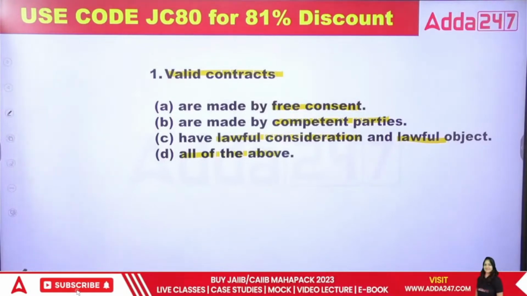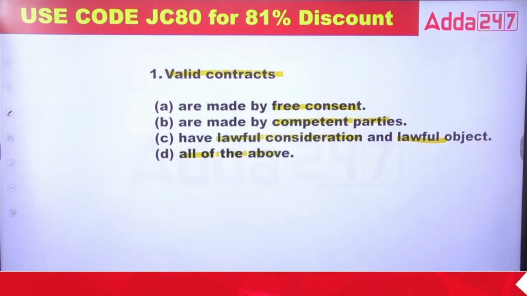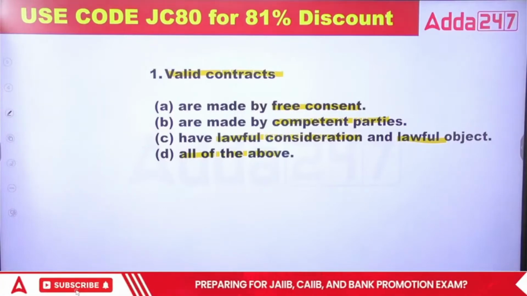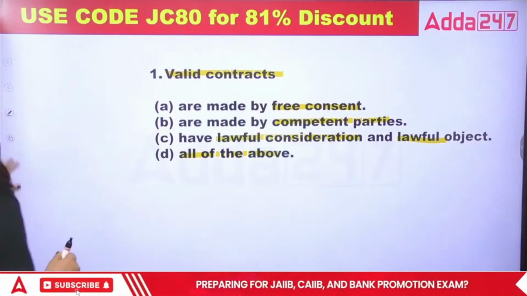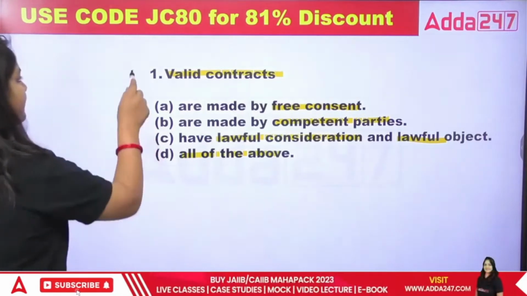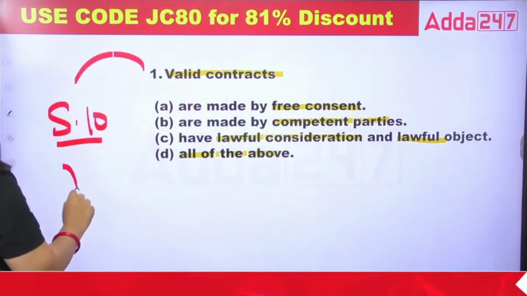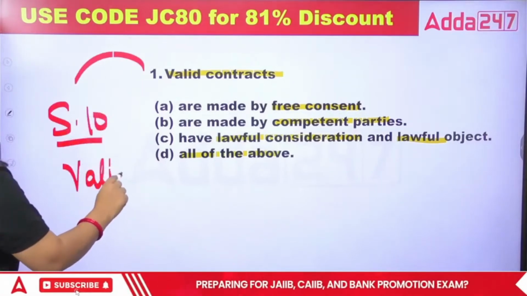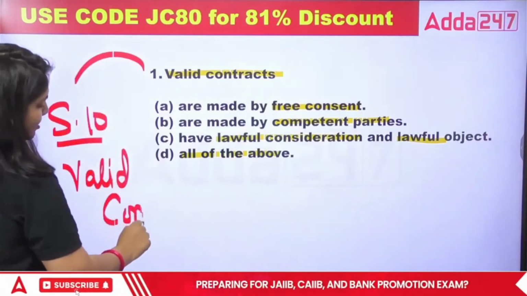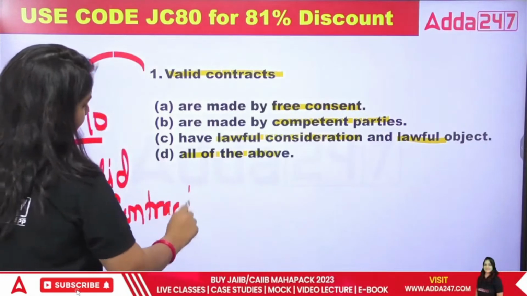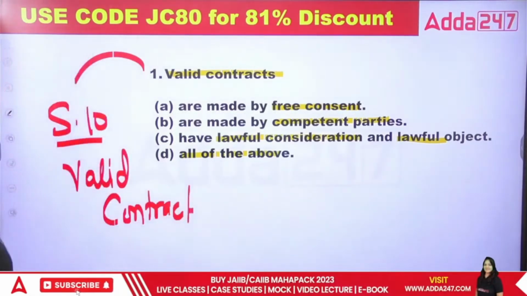What are the essential points of the valid contract? First of all, Section 10 talks about the valid contract. Now, tell me what is the exact answer.